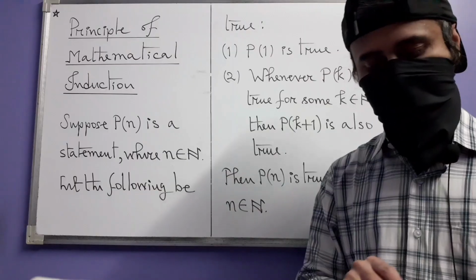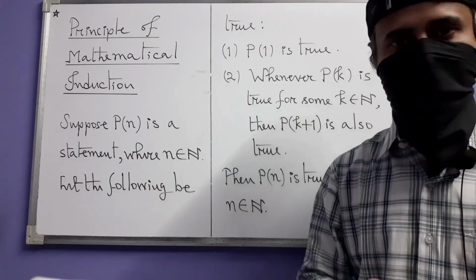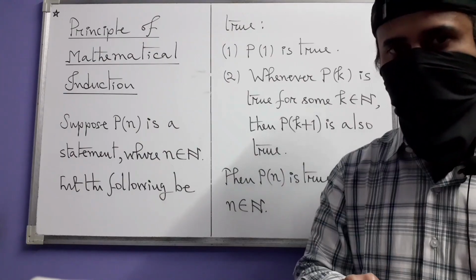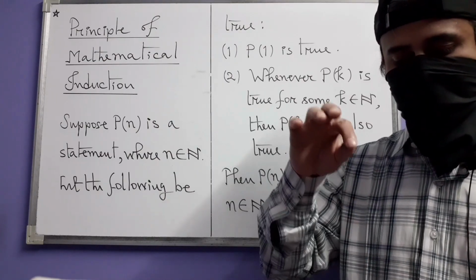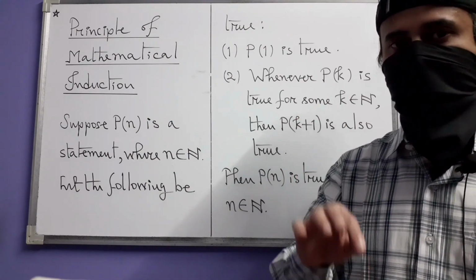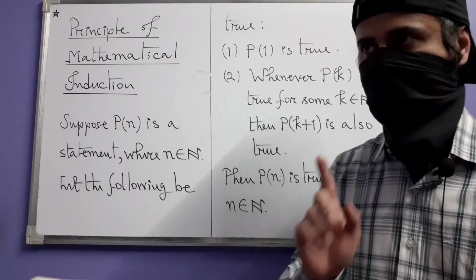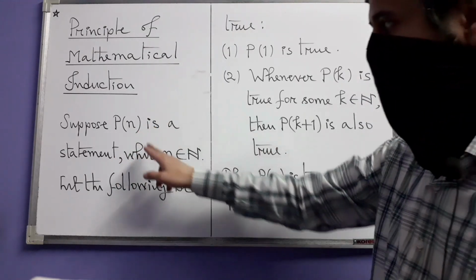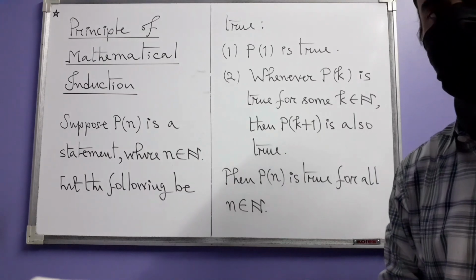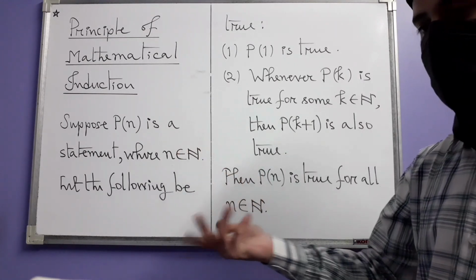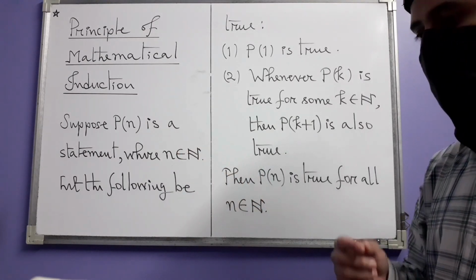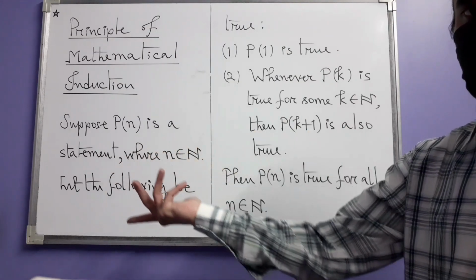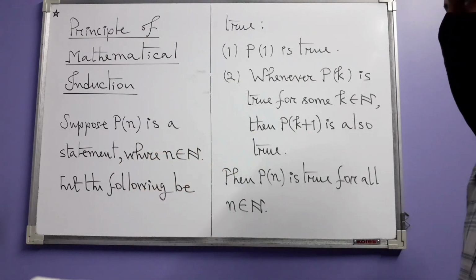Just like that, minus 2 is a natural number. This is also a statement in spite of it being false because I can clearly assign the truth value false to it. Just like that, P of n is a statement depending on the natural number n. I can give you one example. n is an even natural number. That may be a P of n candidate.